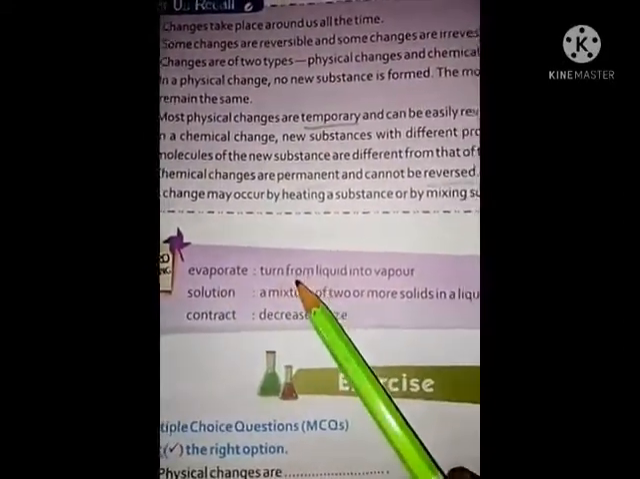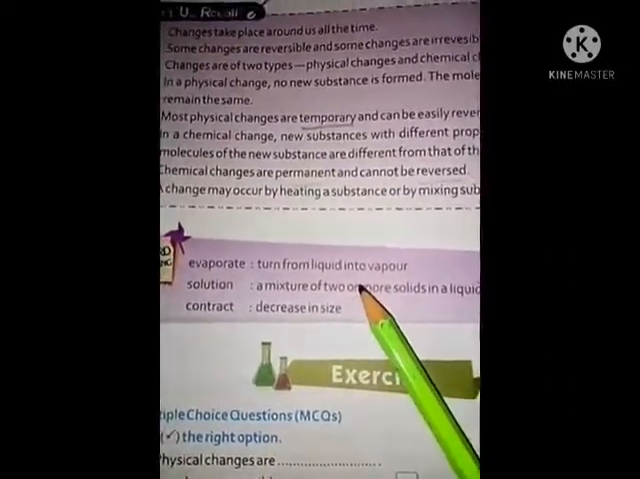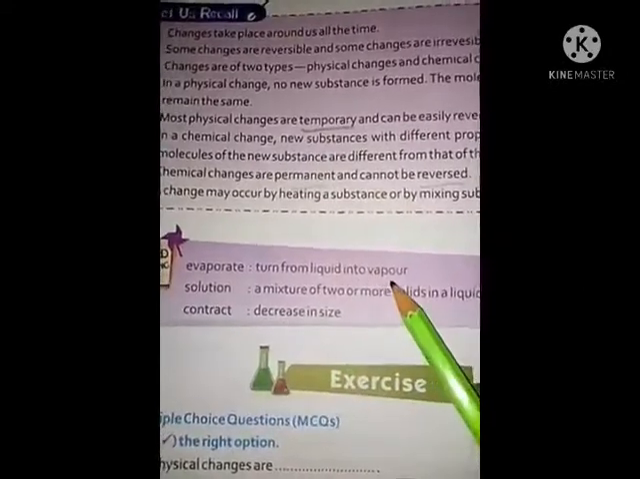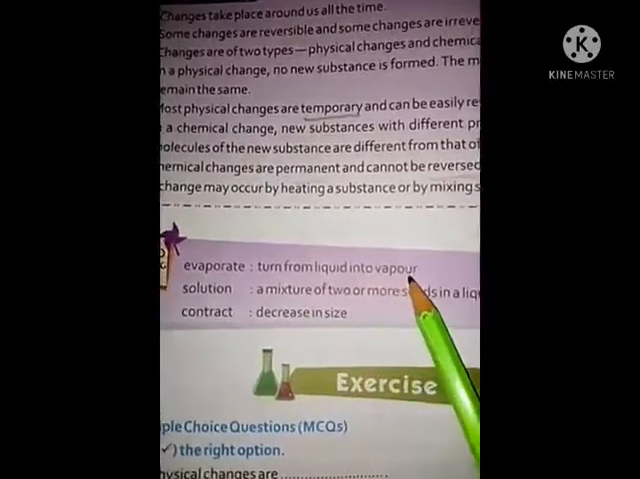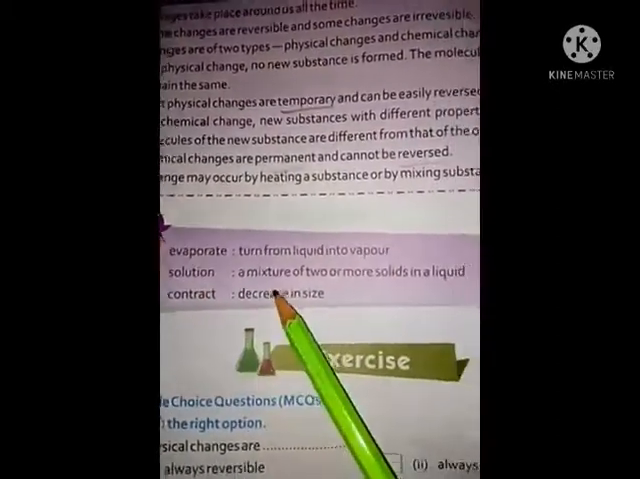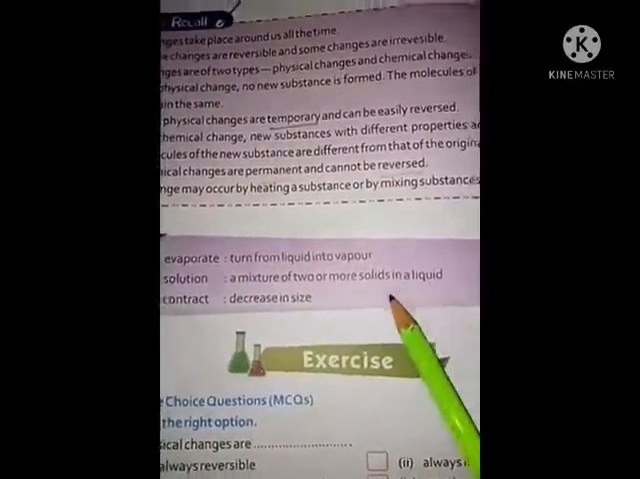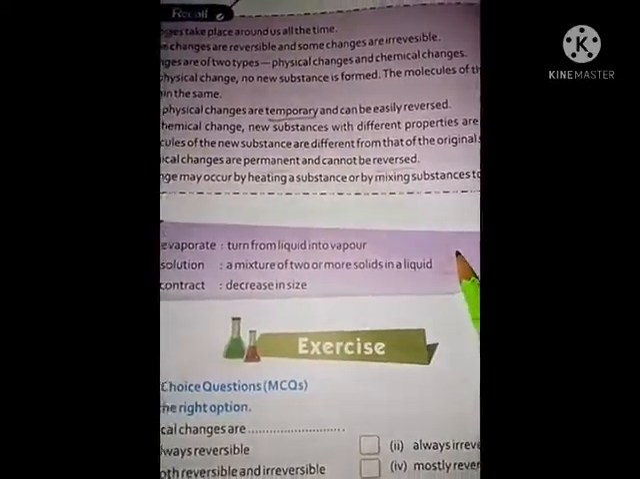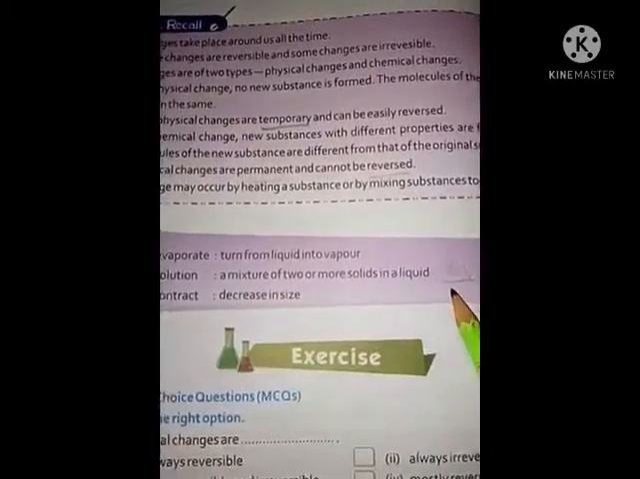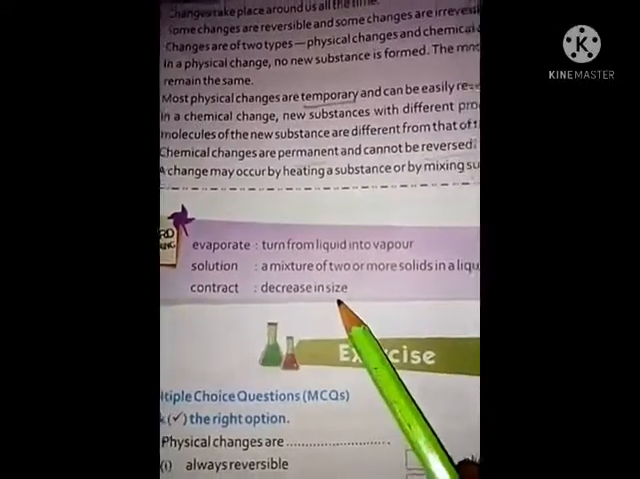Okay. Now see the word meanings. Evaporate: turn from liquid into vapor. If we apply heat to a liquid, then that liquid turns into vapor. Solution: a mixture of two or more solids in a liquid. If you mix two or more solids in a liquid, then after mixing it is known as a solution. Okay, contract: decrease in size.